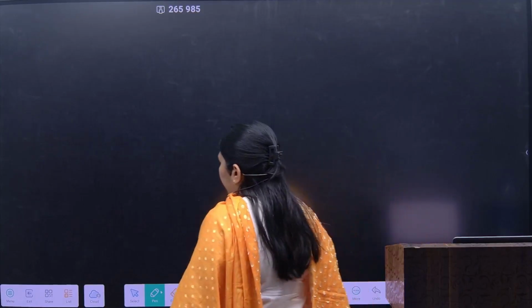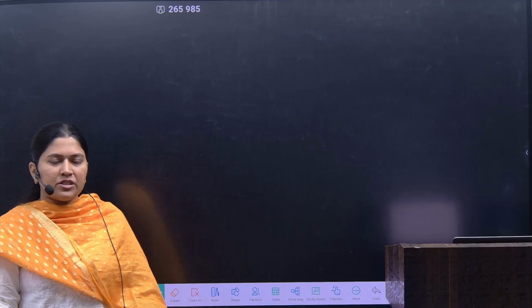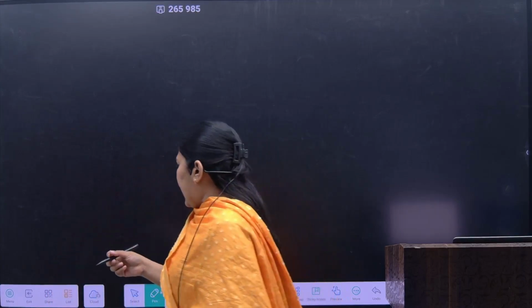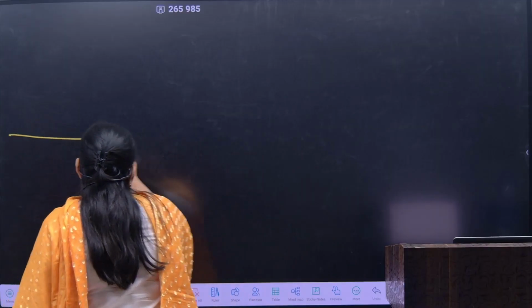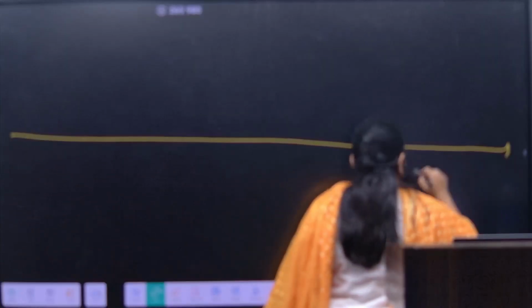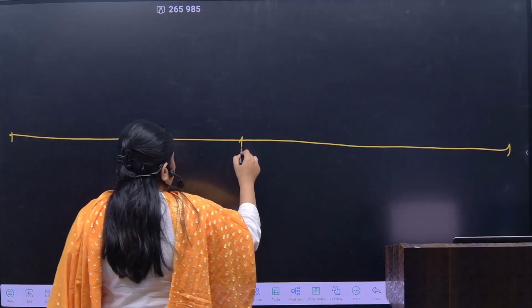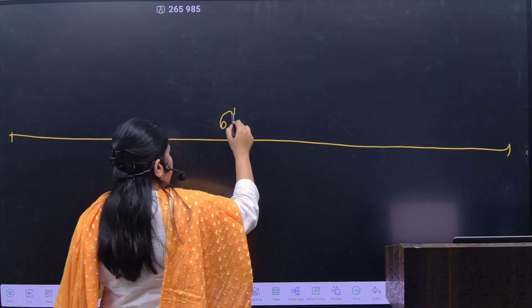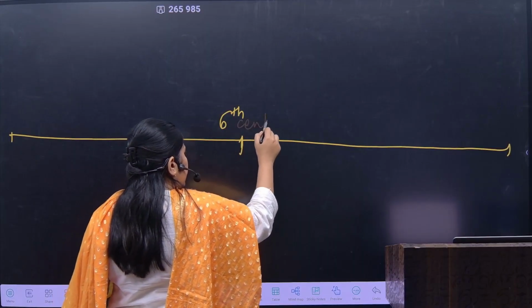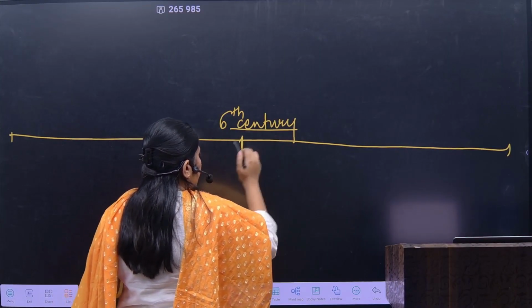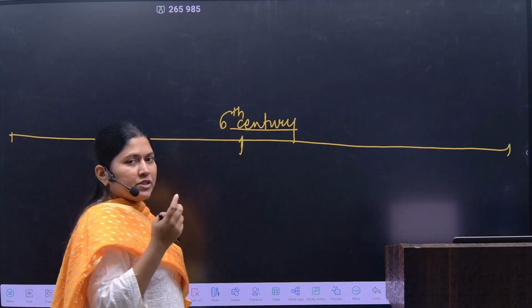So I have told you always that while studying history, whether it is ancient history, medieval history, or modern history, it's necessary that you first study the timeline of the history. And as and when we need to study the timeline of the history of ancient India, I have told you that up till the 6th century AD, it is necessary to study each dynasty, each major kingdom.